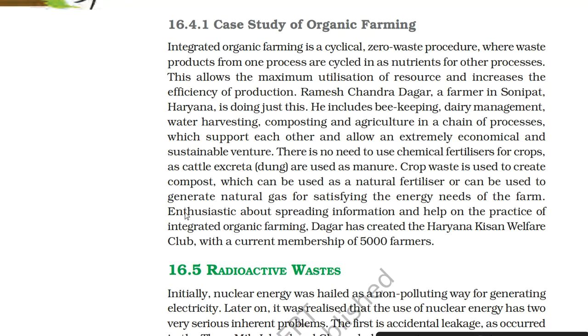There is no need to use chemical fertilizers for crops as cattle excreta are used as manure. Crop waste is used to create compost, which can be used as a natural fertilizer or can be used to generate natural gas for satisfying the energy needs of the farm. Enthusiastic about spreading information and help on the practice of integrated organic farming, Dagar has created the Haryana Kisan Welfare Club with a current membership of 5,000 farmers.